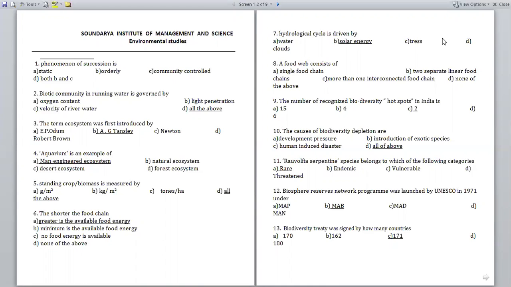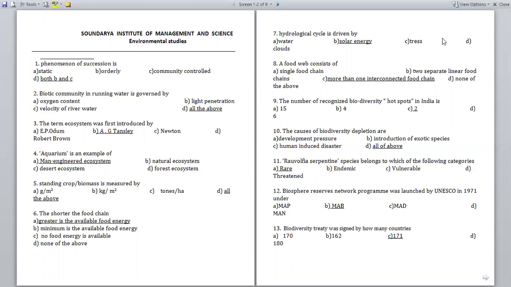So next question, aquarium is an example of what? Option A, man-engineered ecosystem; option B, natural ecosystem; option C, desert ecosystem; option D, forest ecosystem. So obviously, an aquarium is not a natural ecosystem. It is an artificial ecosystem which is made by man.